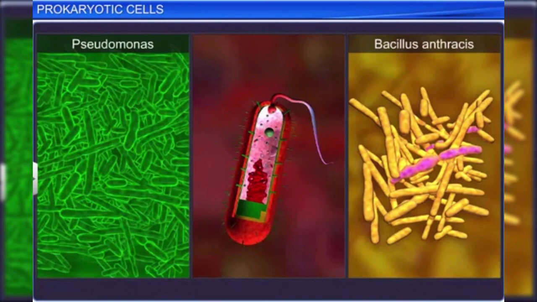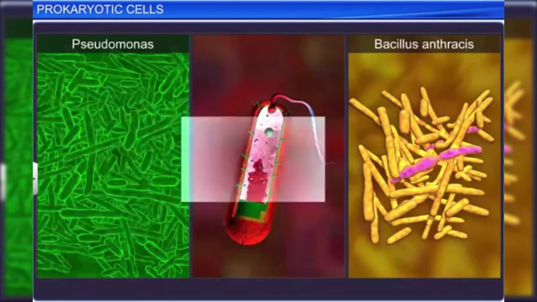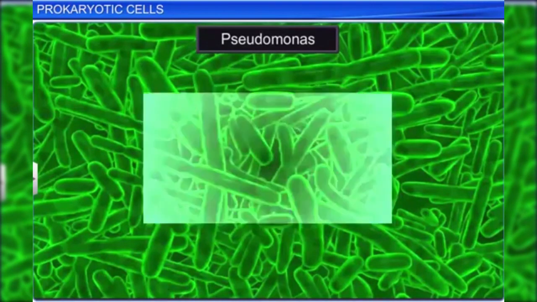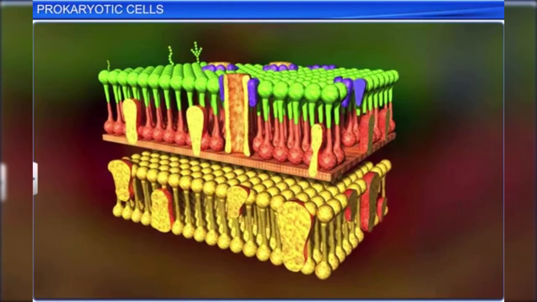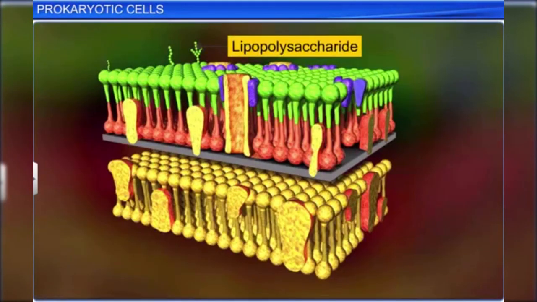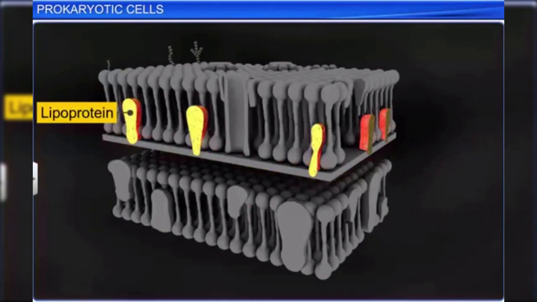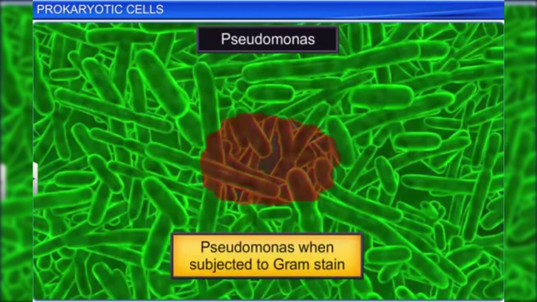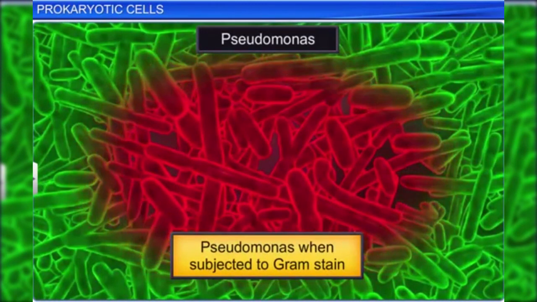In certain prokaryotes, such as Pseudomonas, the cell wall is composed of a thin inner layer of peptidoglycan and an outer membrane of lipopolysaccharide and lipoprotein. When such prokaryotes are subjected to the Gram staining procedure, they do not take up the Gram stain, but appear red or pink when counterstains such as safranine are added. Hence, they are called Gram-negative bacteria.